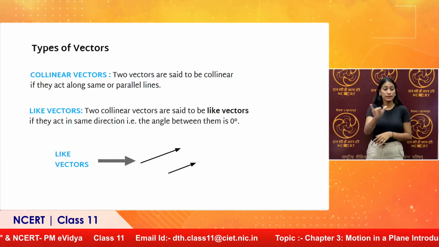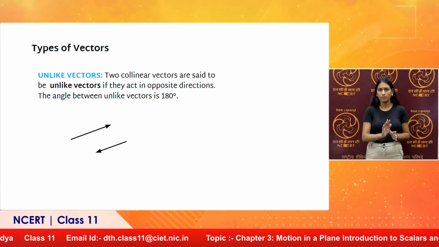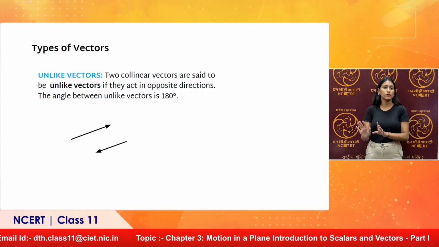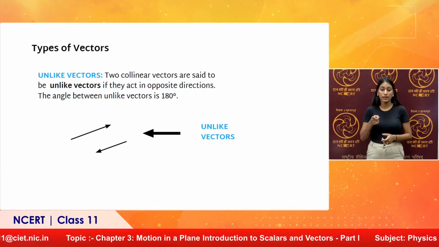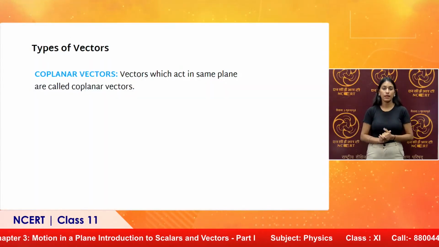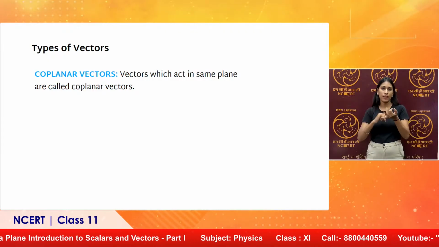Similarly, we have unlike vectors. Here in this diagram, the vectors are unlike: parallel, but in opposite directions. These are unlike vectors. Again, magnitude may be equal, may not be equal. Coplanar vectors, as the name suggests, must be acting in the same plane.